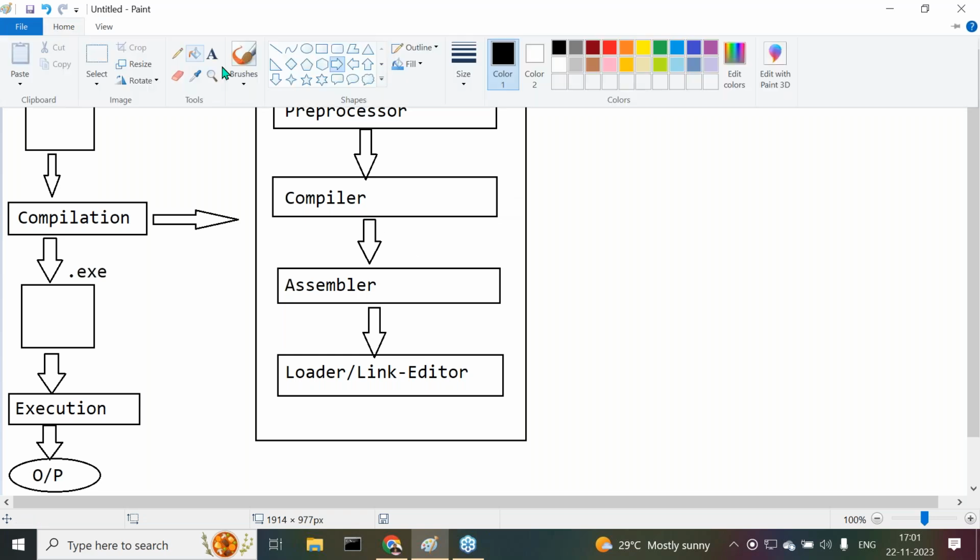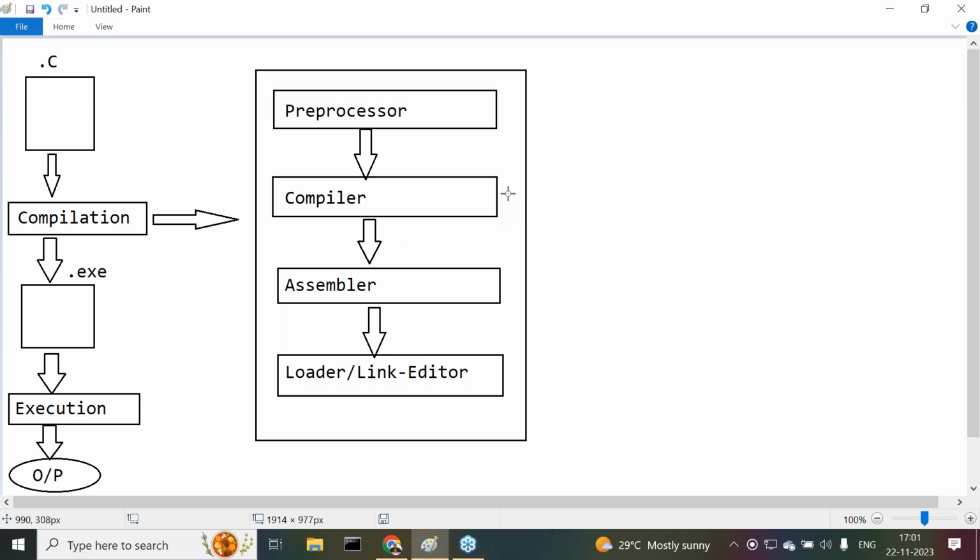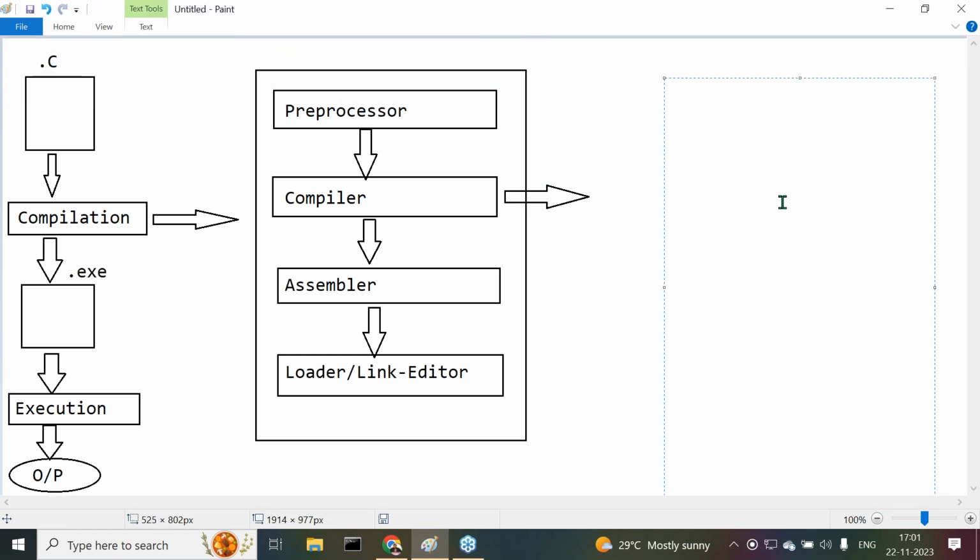See this. Compiler. Inside this compiler, nearly 6 phases are available. What are the 6 phases inside the compiler?